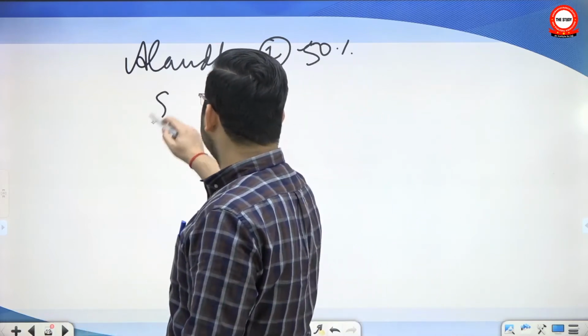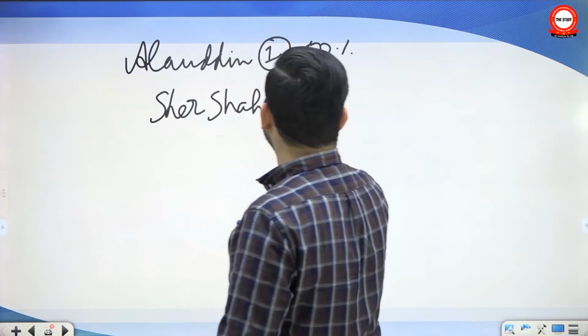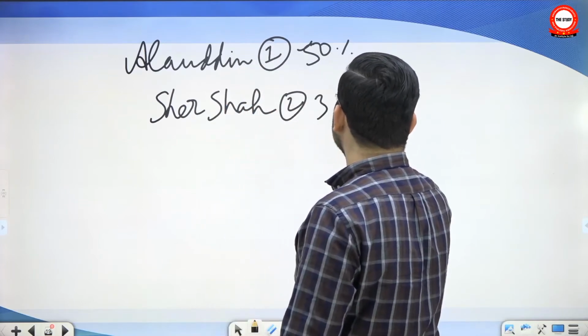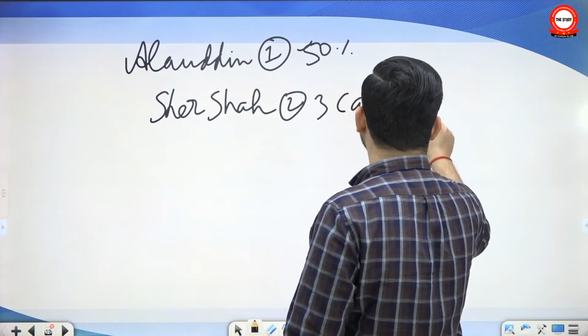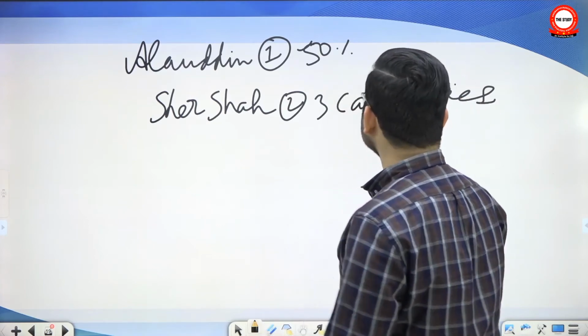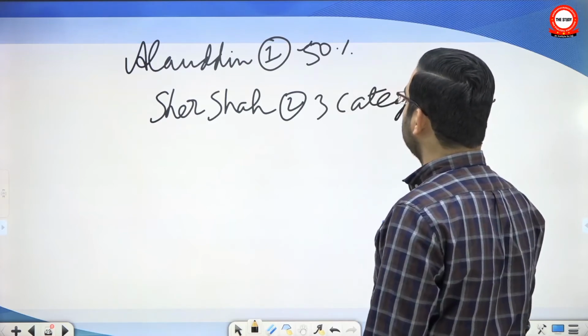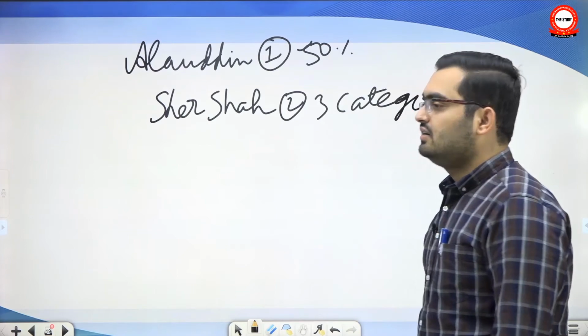Then Sher Shah understood it, and he classified land into three categories: good, bad and middling. On the basis of that, he fixed land revenue for each category of land.